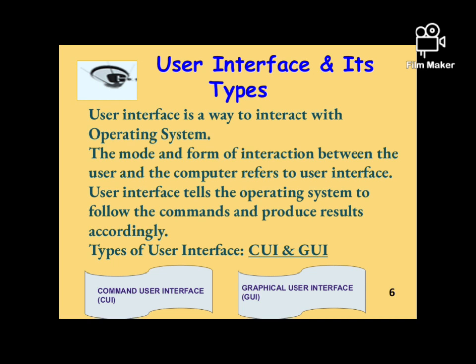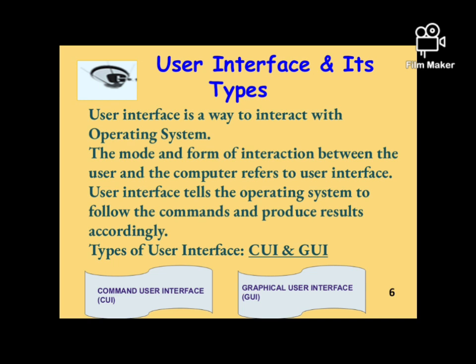Alright, now the user interface is categorized into two types: command based interface and graphical user interface. User interface can also be defined as the mode and form of interaction between the user and the computer. User interface tells the operating system to follow the instructions and commands, and hence helps in producing appropriate results as per the need and requirement of the user.